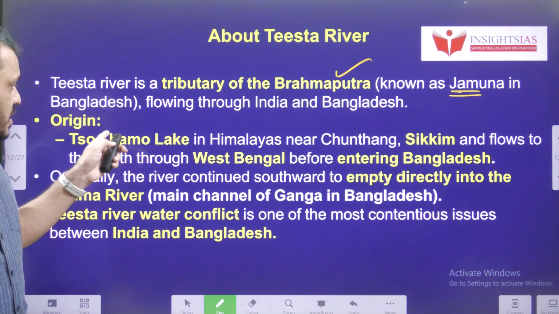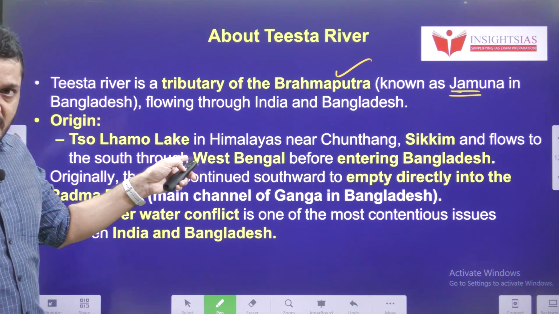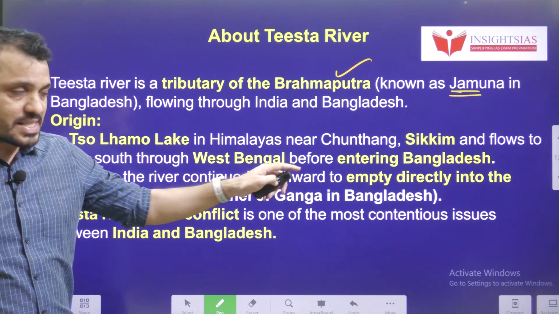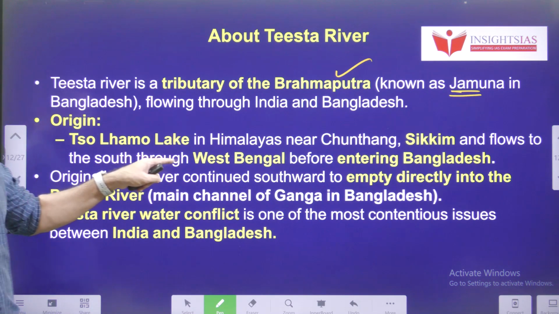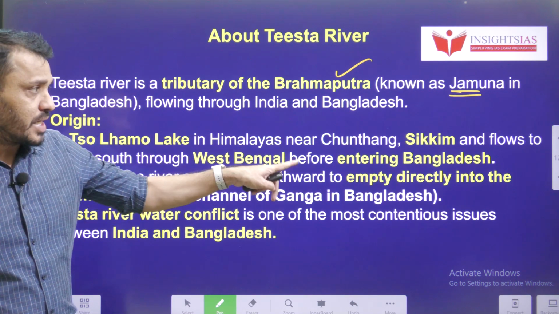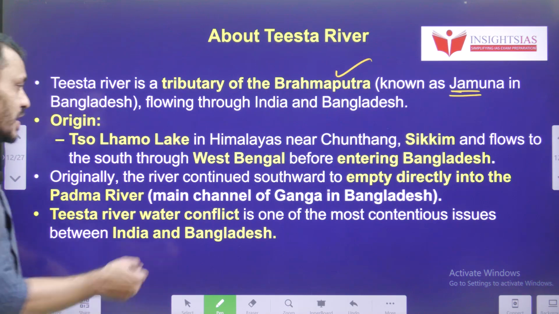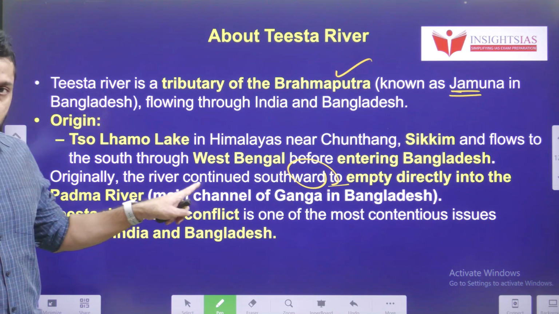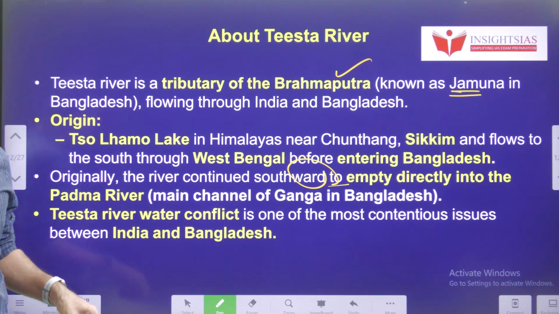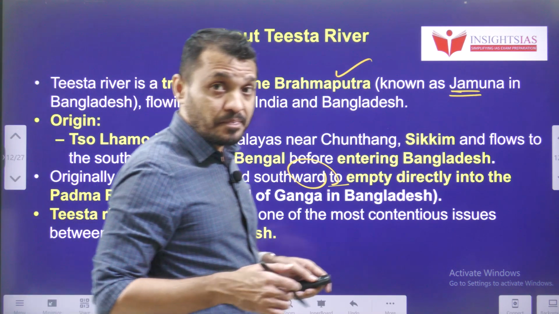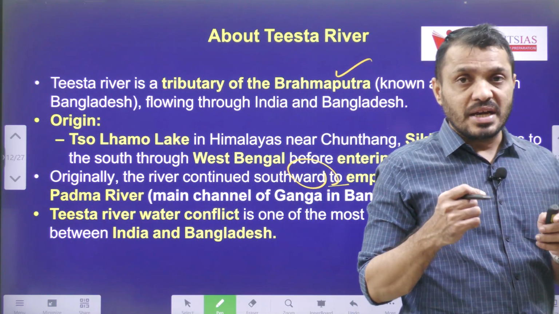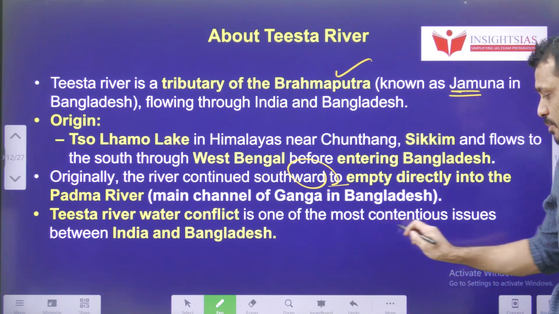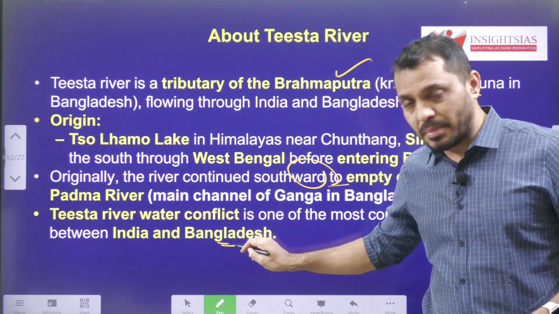It starts at Sho Lamo Lake in the Himalayas near Chungthang, Sikkim, and flows in a southern direction through West Bengal before entering Bangladesh. Originally, the river continued and emptied directly into the Padma River, which is one of the main channels of the river Ganges. So it enters Bangladesh and joins with the river Padma. And the Teesta River conflict is one of the most contentious issues between India and Bangladesh.